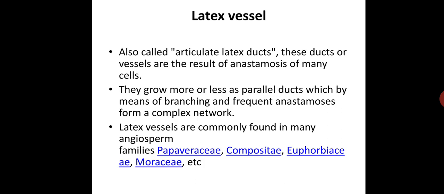However, in families like Euphorbiaceae, it is interesting to note that the nature of a duct does not bear any relation with the systematic position of the plants. Most of the plants of the family Euphorbiaceae possess latex cells, but the most important rubber yielding plant of the same family has latex vessels.